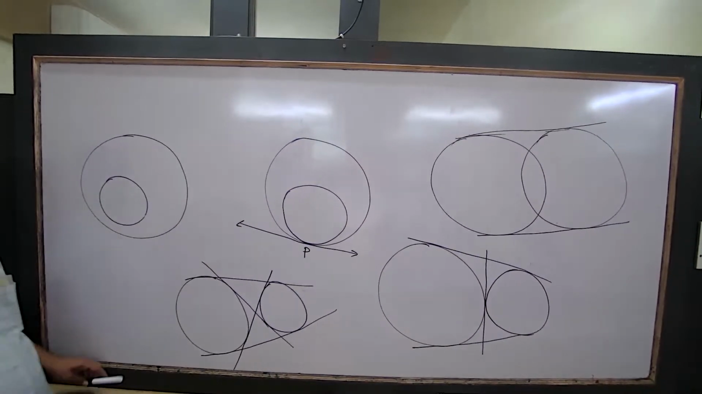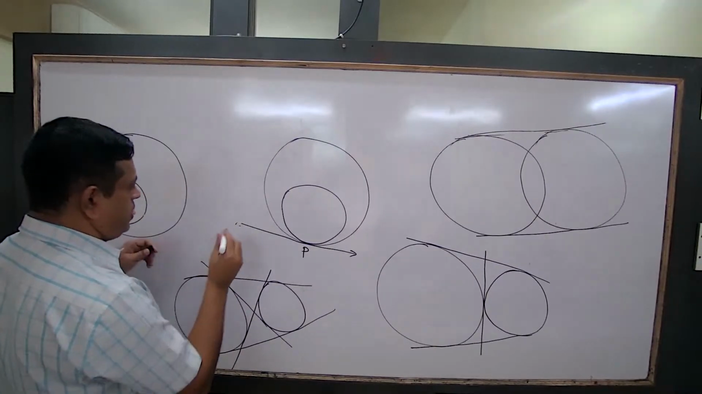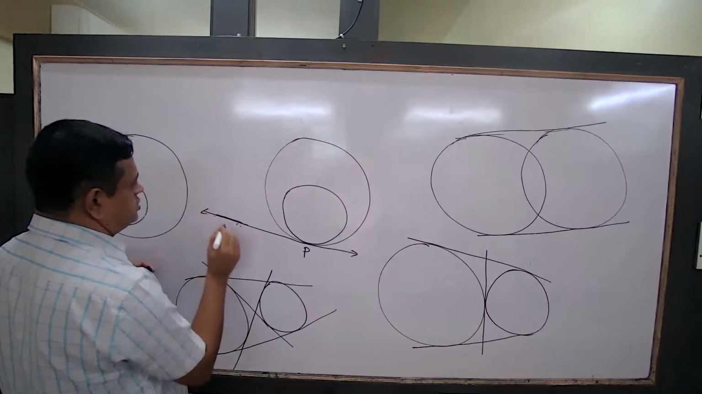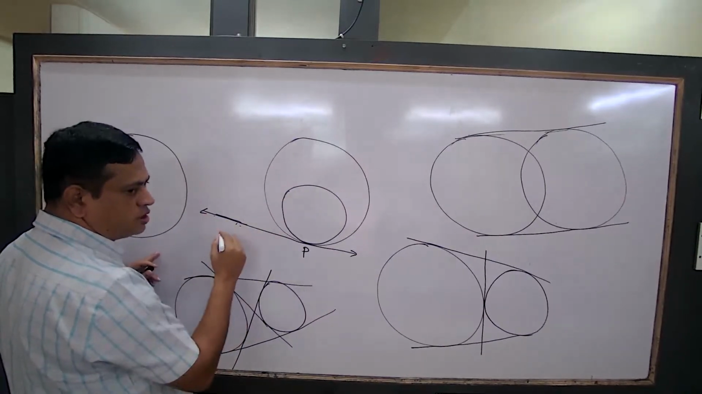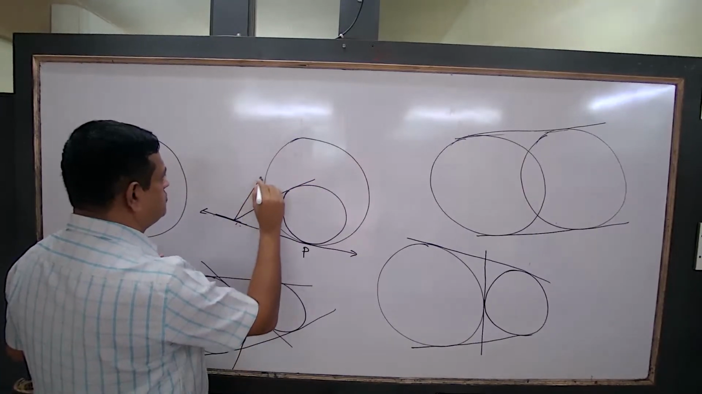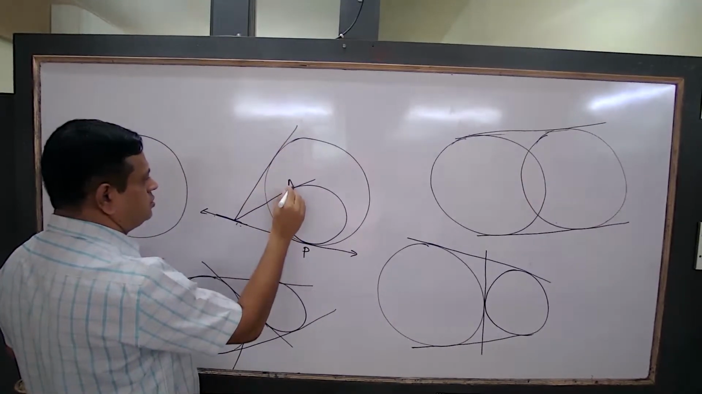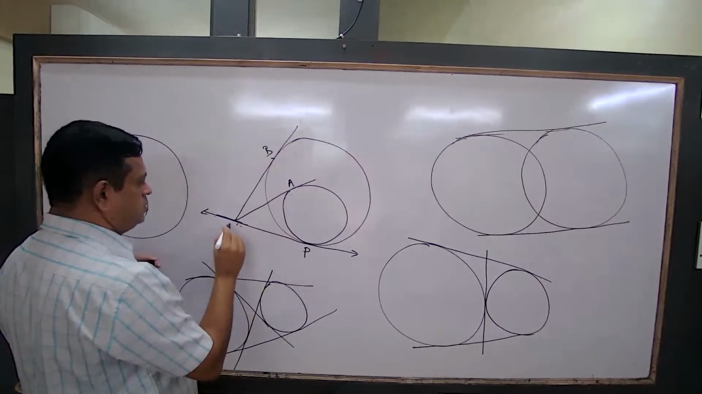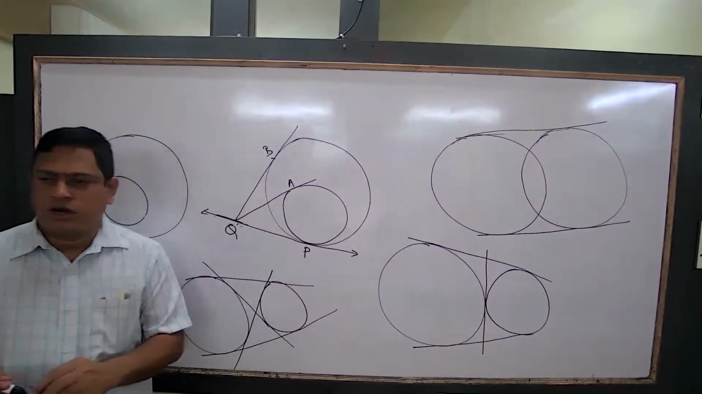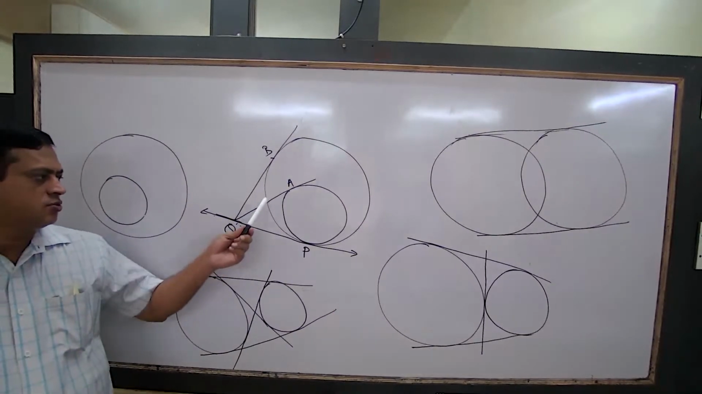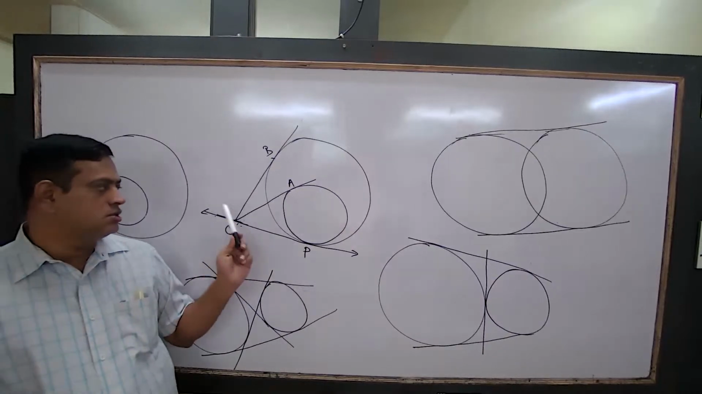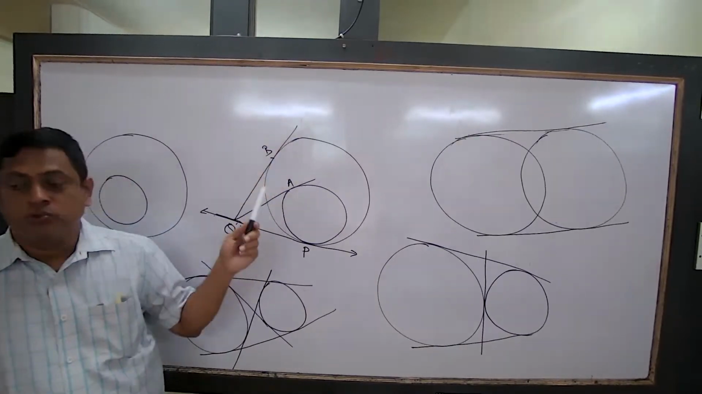From any point on this common tangent, I can draw tangents to both the circles. Let's say the points are A, B, and the point on the tangent is Q. What is the relation between the tangents? All of them are equal. Sometimes you will get a question to prove that QA is equal to QB. From a point on the common tangent, tangents are drawn to the two circles. Prove the tangents are equal.